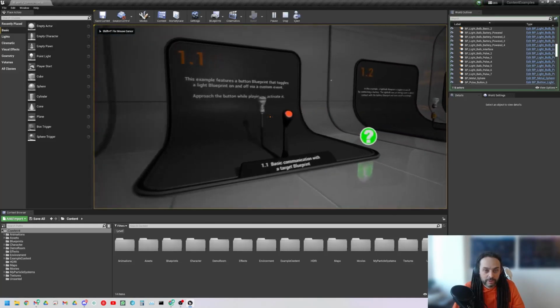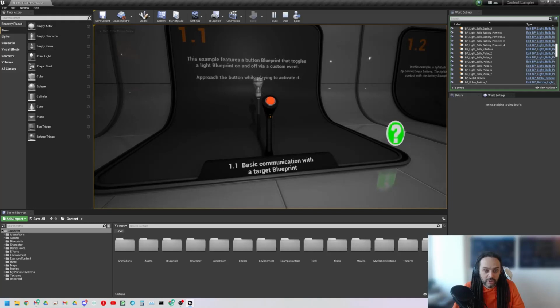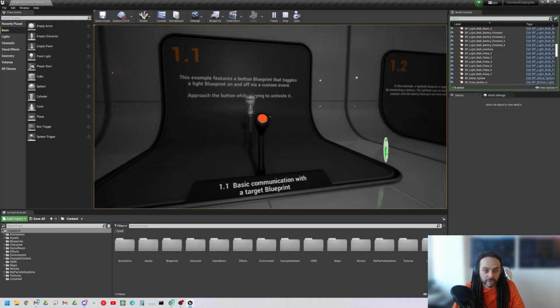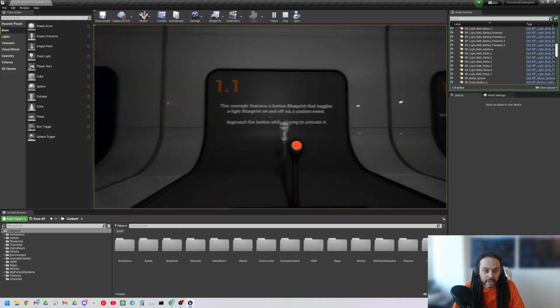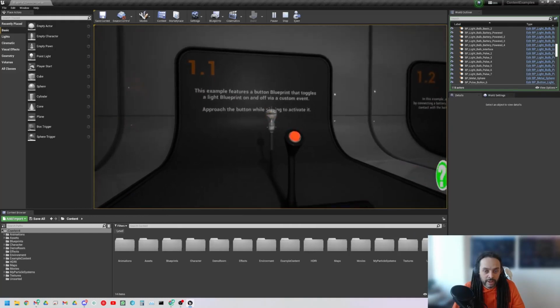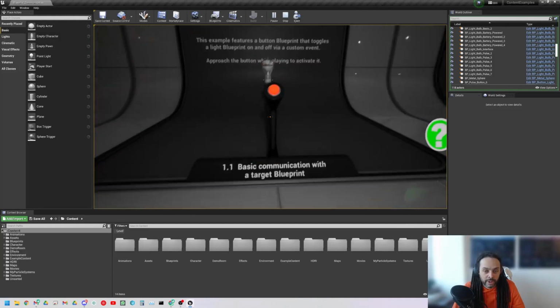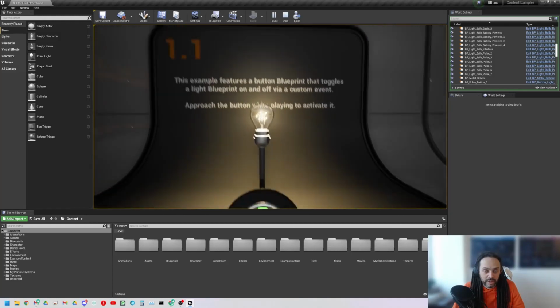I'm going to move around, and I can see basic communication with a target blueprint. So this example features a button blueprint, this one here, the red button, that toggles a light blueprint, which is that light over there, on and off via a custom event. Approach the button while playing to activate it. Okay, so I move in, and there we go.